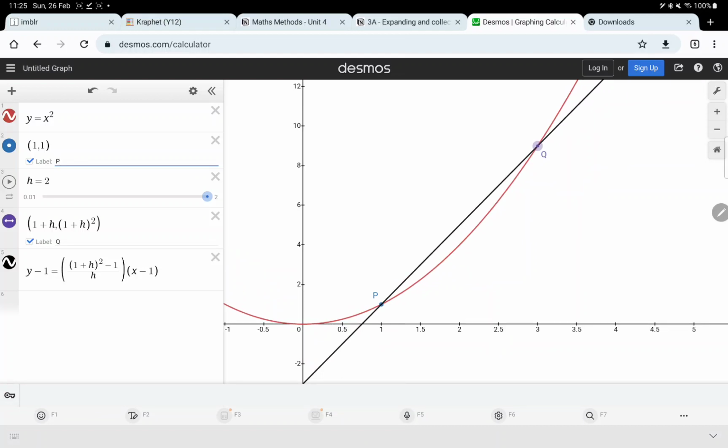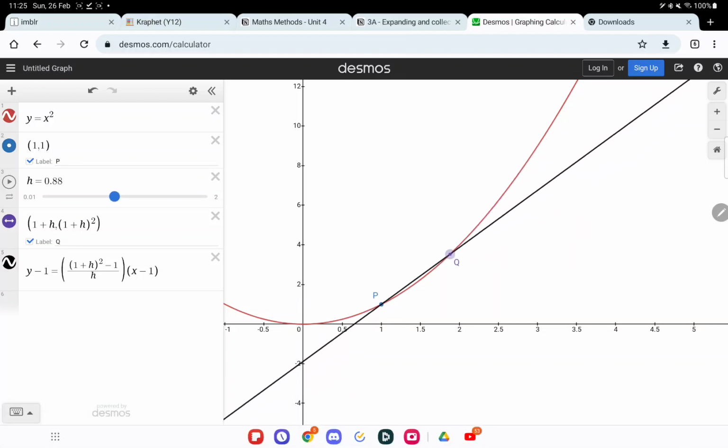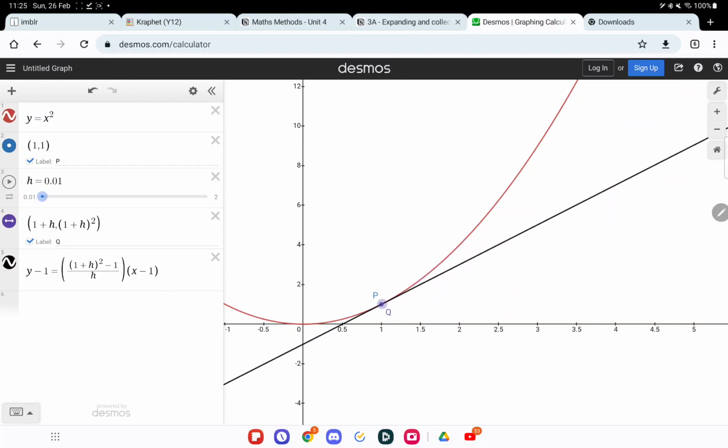It's not the instantaneous rate of change, or IROC. It's a short form, IROC. So this is not the IROC, right? But when h gets closer and closer, so when Q gets closer to P, it looks like the IROC, the instantaneous rate. Does it make sense, Sarah? Right now it looks like it, right?